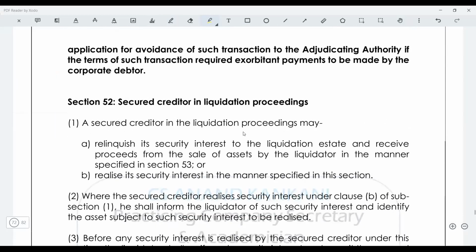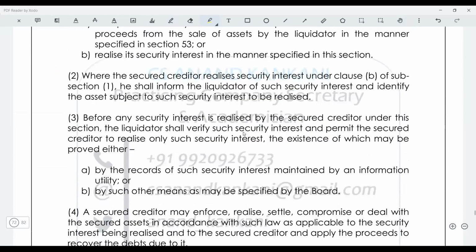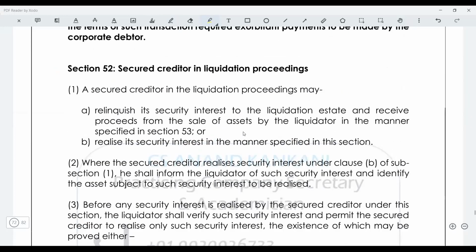Now you have section 52. Section 52 is again something which will not be asked straightforwardly in the exam. What happens in case of section 52? Here the secured creditor having a fixed charge on a particular asset can relinquish the security interest. Take the example of that car.